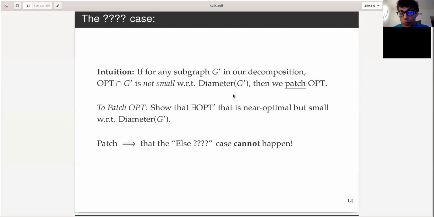So basically what we want to do is that the patching case shows us that there exists an opt prime that is near optimal. And that means that I can just work with the opt prime from the beginning, and then I'm very happy because at any time when I pick this partition, I have a small number of crossings.